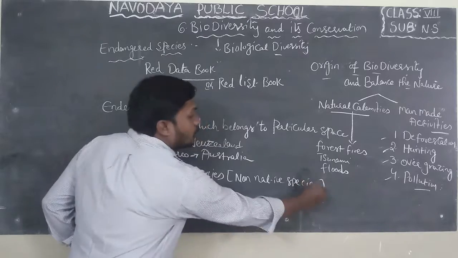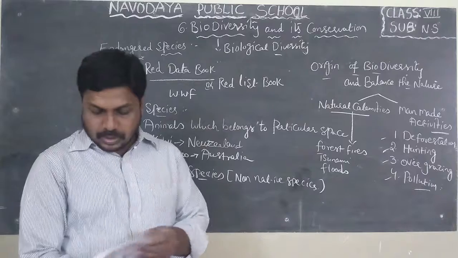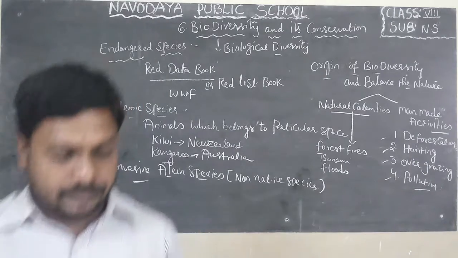All of you open your NS textbook, page number 91. Here they gave two pictures to you. One is Hyderabad pigeon, second one is water hyacinth.